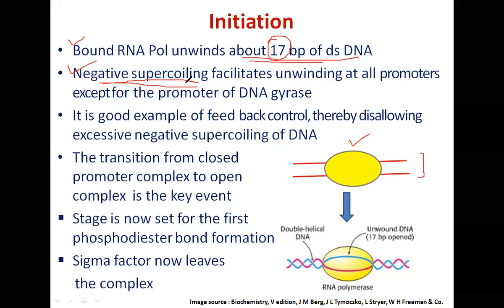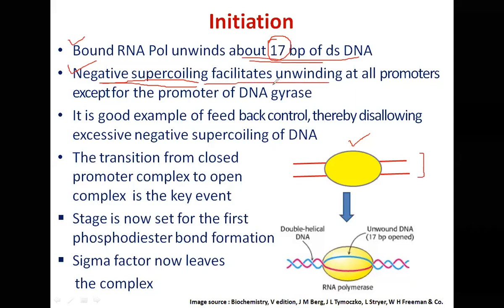If you have understood the previous lecture, then you will understand negative supercoiling. Naturally occurring DNA remains in the negatively supercoiled form, and it remains optimally negatively supercoiled. Excessive negative supercoiling is also not good, and less than optimum negative supercoiling is also not good. So it remains in optimal negatively supercoiled form, and that negative supercoiling facilitates unwinding.